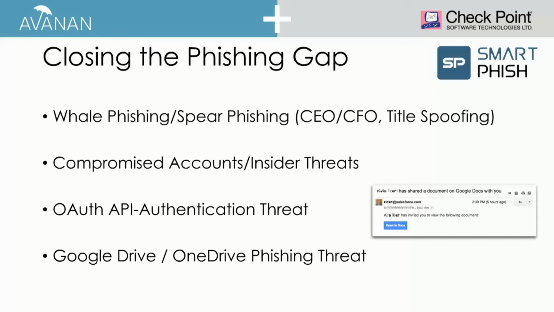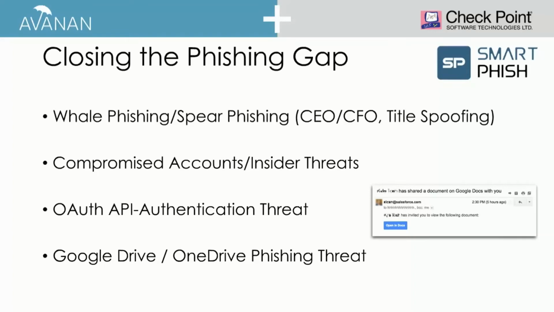Now, having that micro ability to look at individual users and individual user behavior, we can see that anomalous behavior and prevent it. In fact, recently, the latest Google threat was the OAuth API authentication threat. And instead of trying to steal a username and password, it was actually asking the user to authenticate a piece of software, an API-based SaaS solution that connected invisibly and silently to Google.